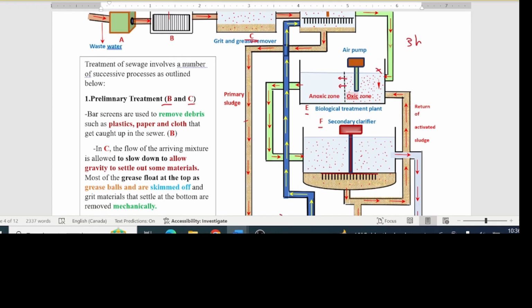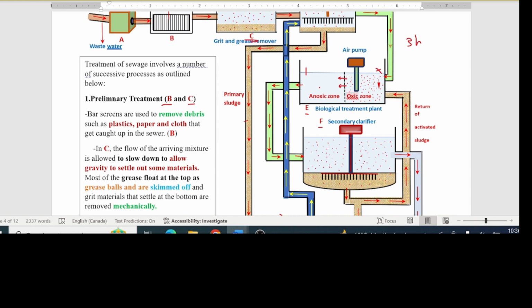bacteria present there. After this time, the water from the anoxic zone is sent to the secondary clarifier. In the secondary clarifier, coagulants are added to cause the colloidal materials and microbes to settle out as what is called the activated sludge. Some of this sludge is periodically returned to the oxic zone to inoculate any new amount of water that arises there from the primary clarifier. The rest of the sludge is sent to the treatment plant G.